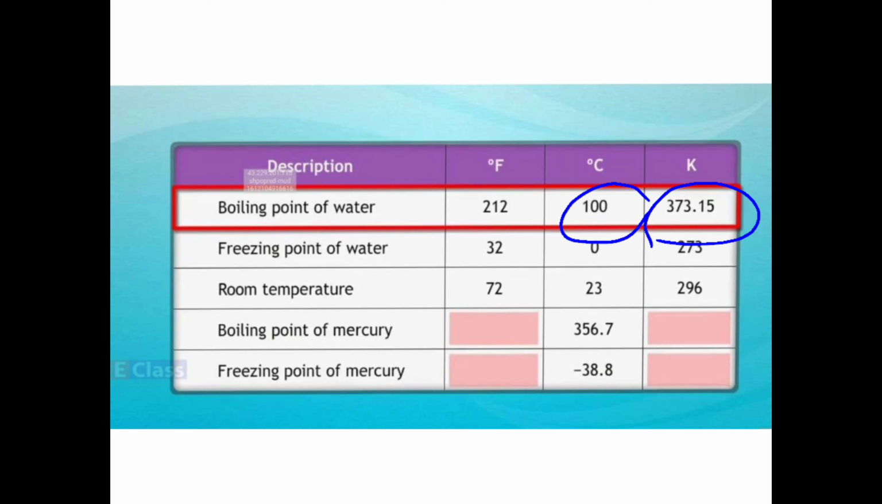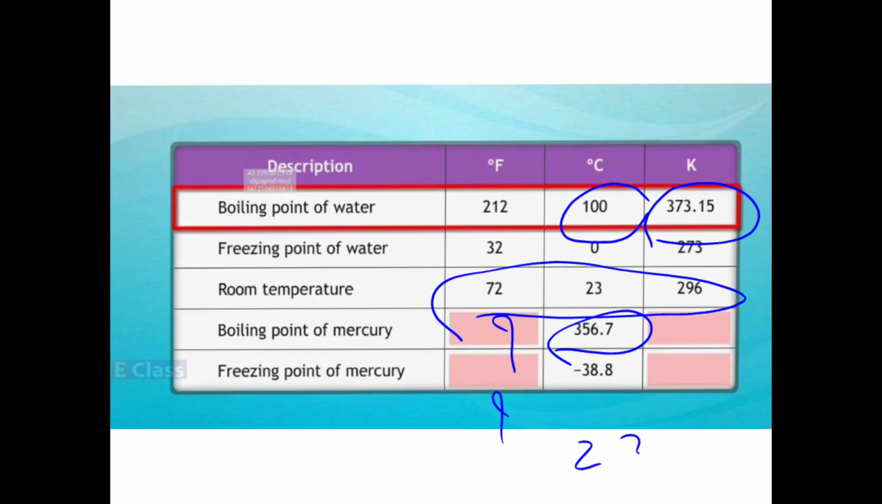Now room temperature they had solved and told to you: 73, 23 and 296, and you are supposed to find out the boiling point of mercury and the freezing point of mercury. On these values, add 273.15, and you will get the answer for this and this also. Okay, and use the relation (F minus 32) upon 9 is equal to C upon 5. Put the value, solve the equation, and you will get the answer in degrees Fahrenheit also.